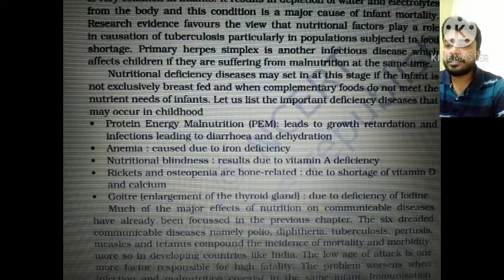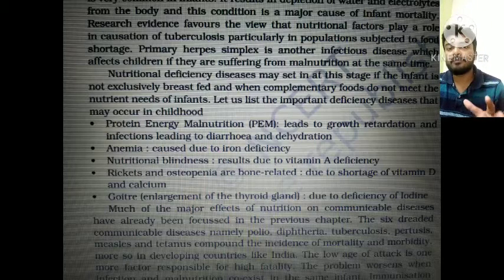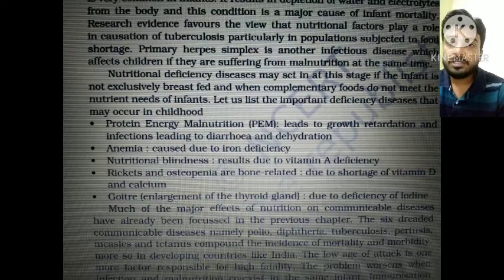Much of the major effects of nutrition on communicable diseases have already been covered in the previous chapter. Now I am giving you the names of the 6 very important dreaded communicable diseases that may occur in a child.